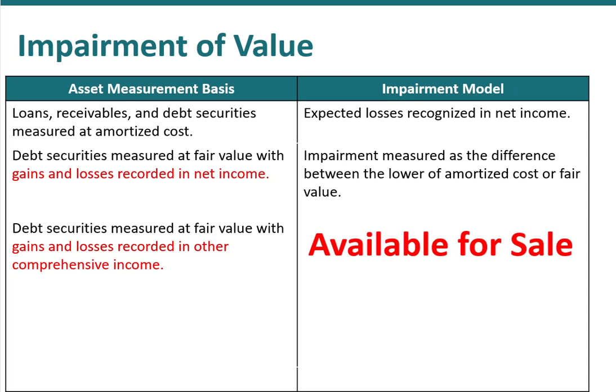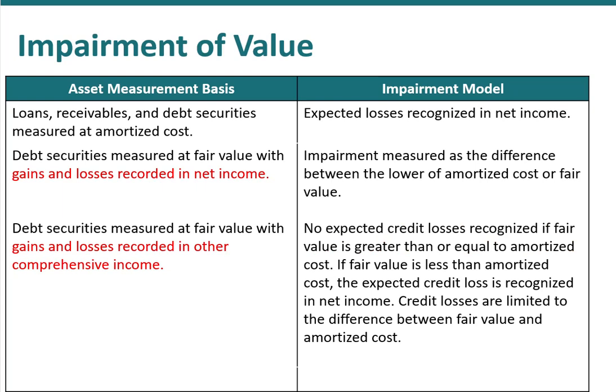And from an accounting perspective, when we're talking about credit losses, we won't record credit losses if the fair value is greater than our amortized cost, because we can always sell it and record an actual gain. So we won't incur a loss if the fair value is greater than our amortized cost because we can liquidate it.